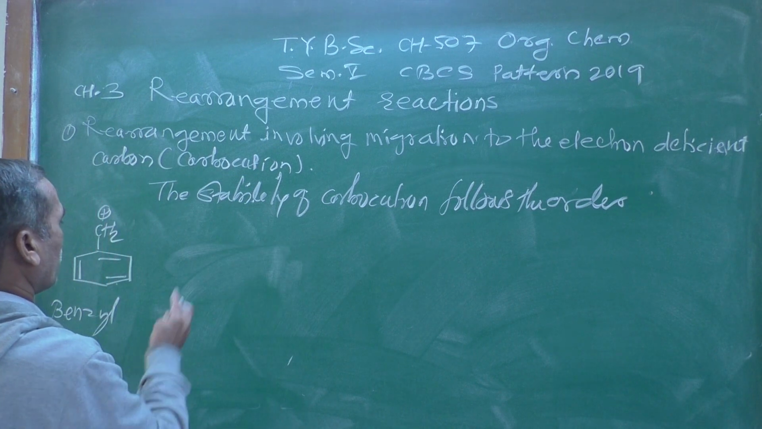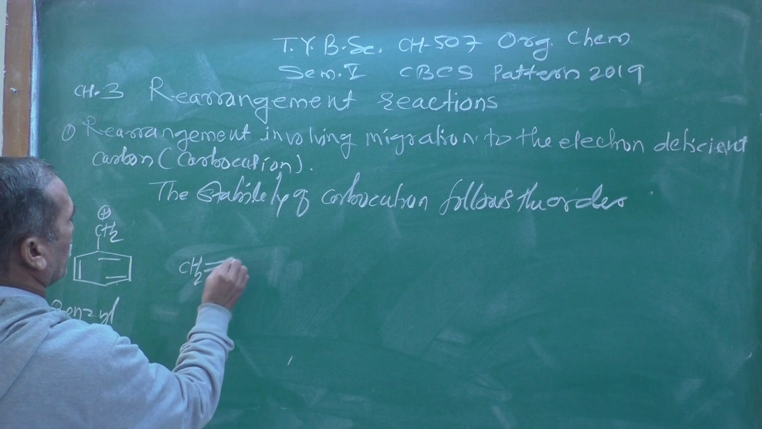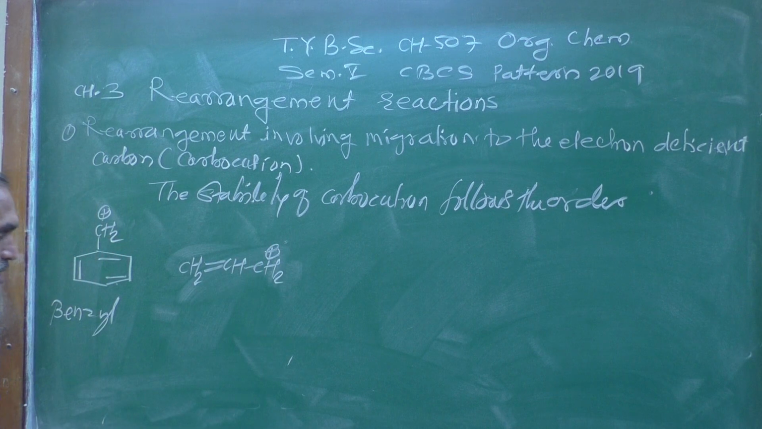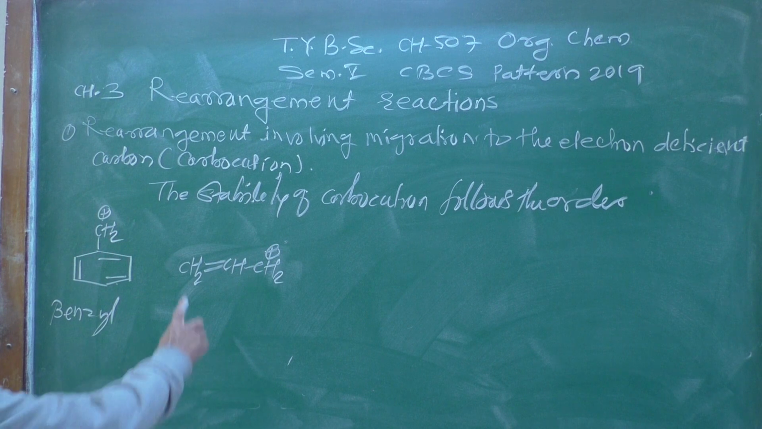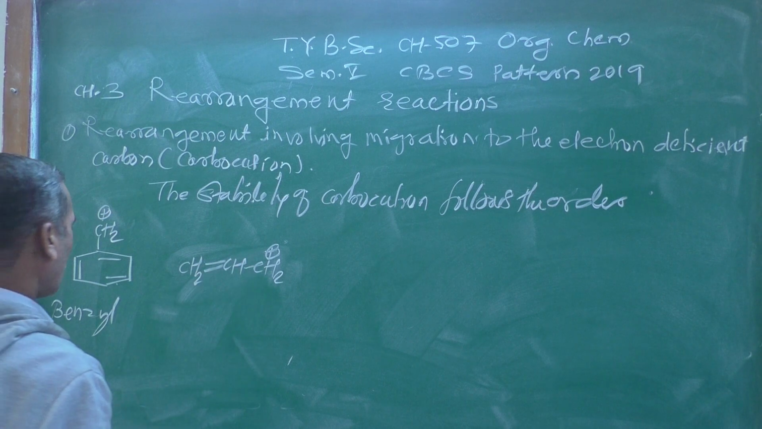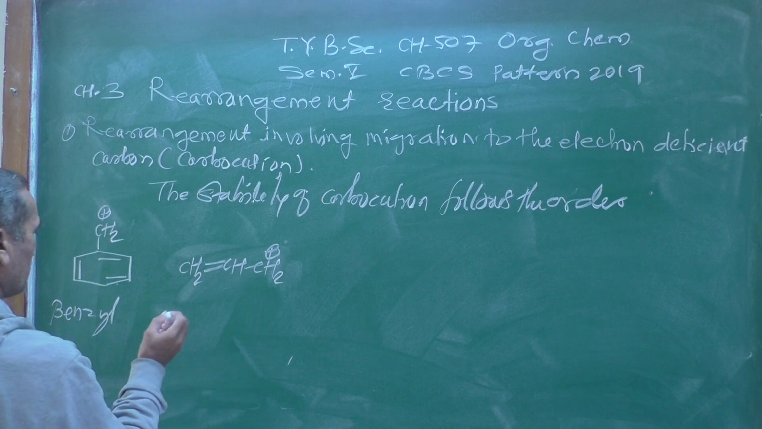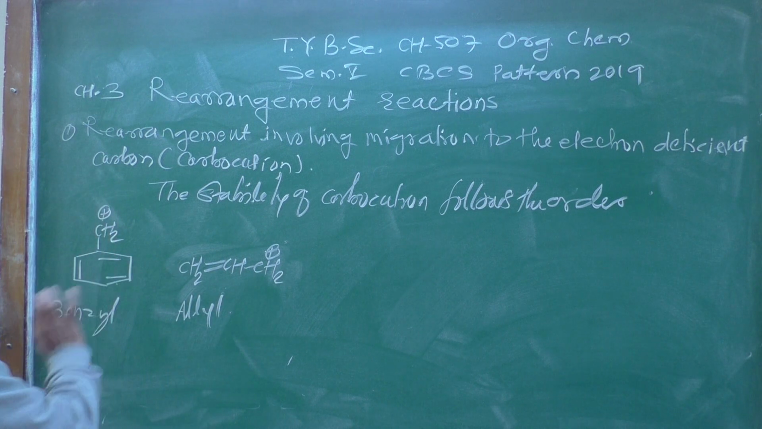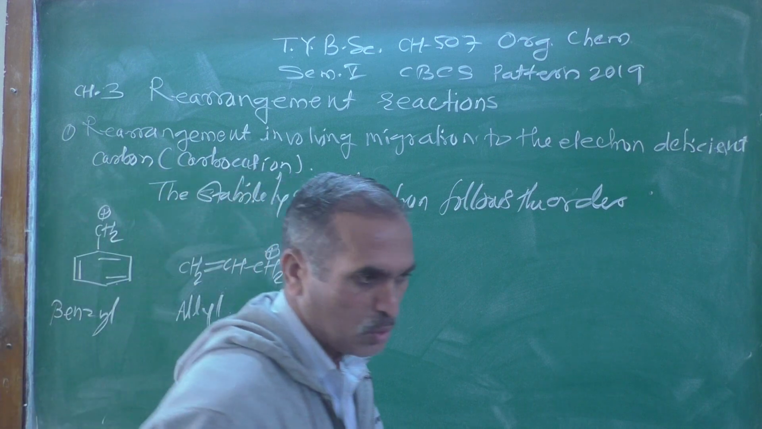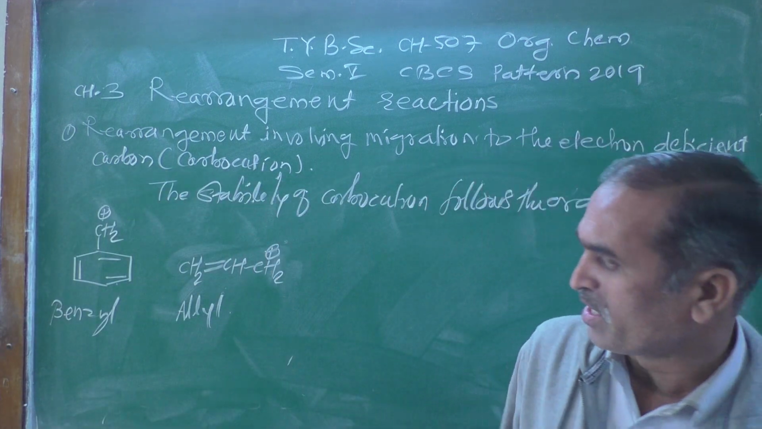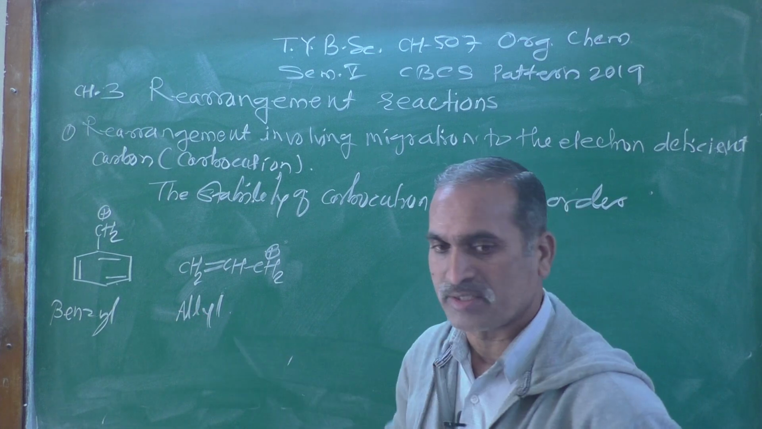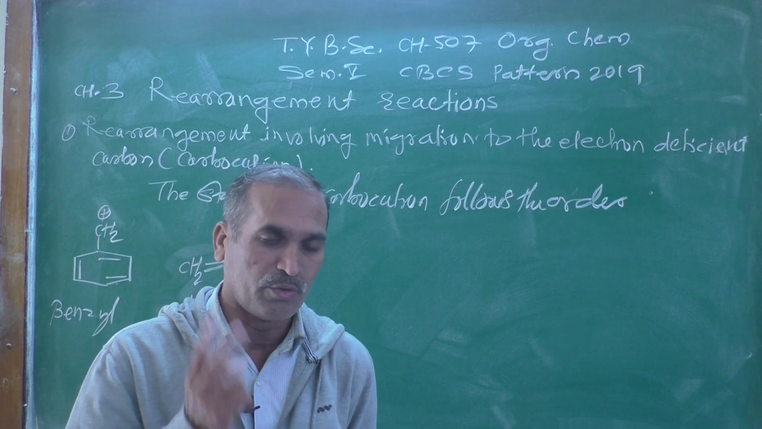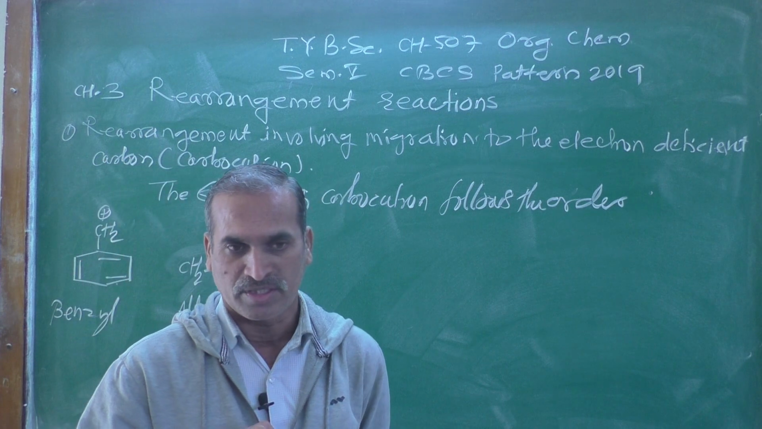Here we are writing CH2 double bond CH, then CH2 with a positive charge over here, and this positive charge gets stabilized due to the conjugation of the carbon-carbon double bond, and this species is known as an allyl system. So if you compare these two systems, one is a benzyl system, another one is an allyl system. Among these two systems, what do you think? Which one will be the more stable one?